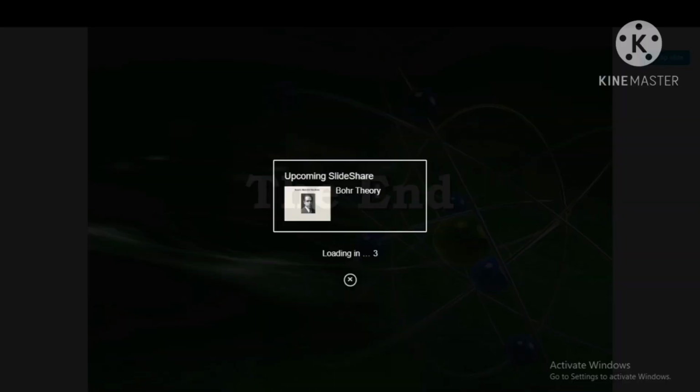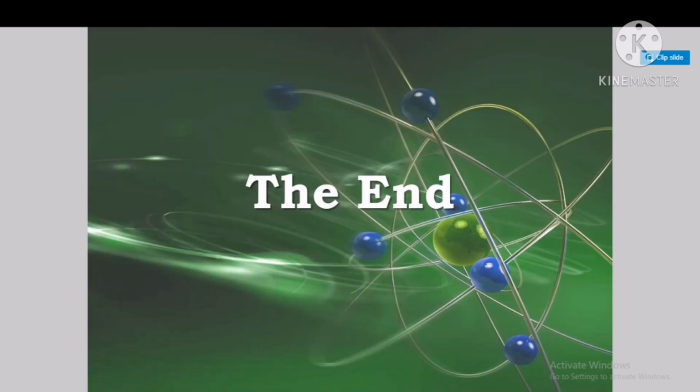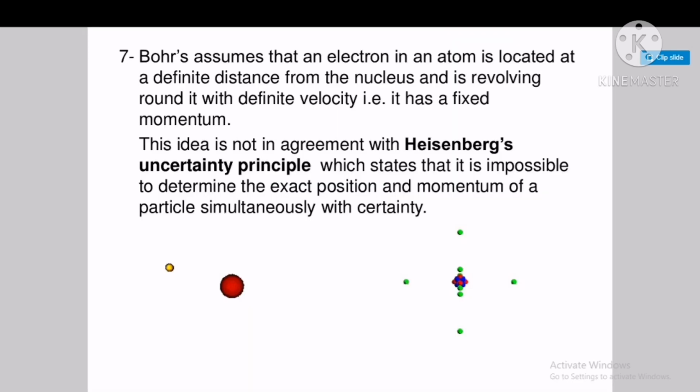So in the next lecture we will discuss the next model, the Sommerfeld atomic model, and then we start our real syllabus, the vector atom model.